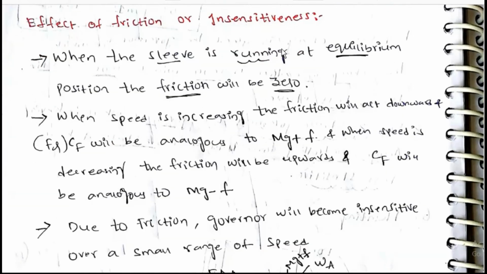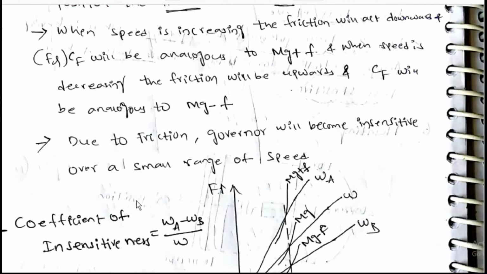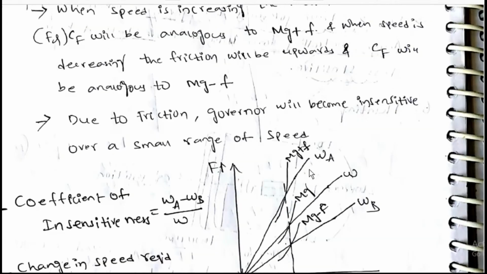Effect of friction or insensitiveness. When the sleeve is running at equilibrium position, the friction will be zero. When the speed is increasing, the friction will act downward, and F or Cf will be analogous to mg plus F. When the speed is decreasing, the friction will be upwards, and Cf will be analogous to mg minus F. Due to friction, the governor will become insensitive over a small range of speed.